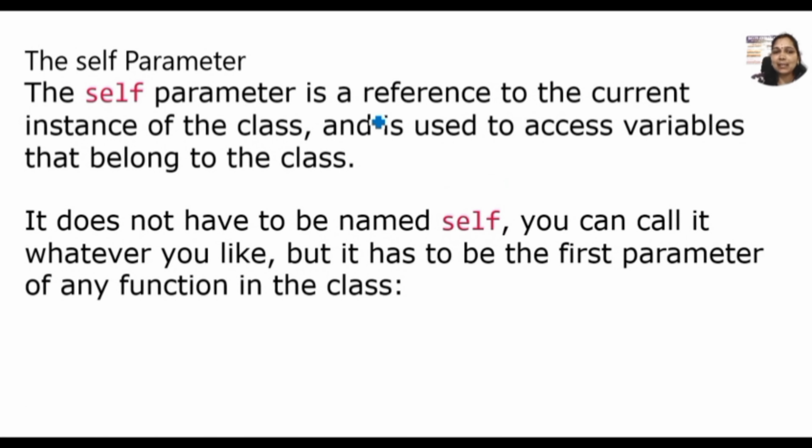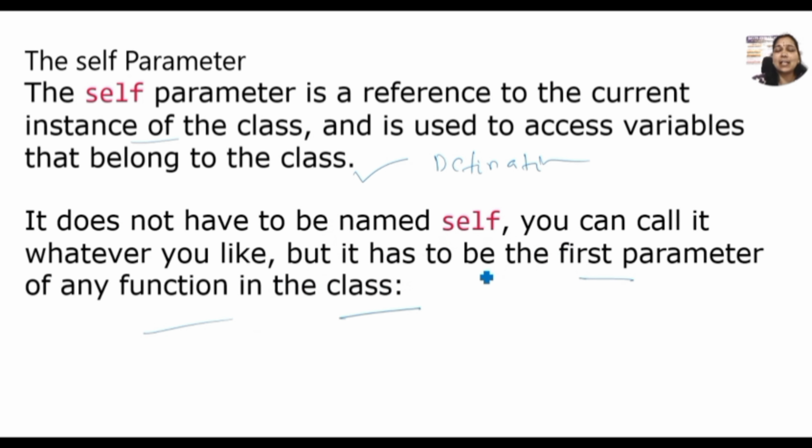Now, let us learn something more about the self parameter. Self is a parameter which is a reference to the current instance of the class, and it is used to access the variables which belong to the class. We can say this is the definition of the self parameter. Now the thing is, it doesn't have to be named self. You can call it whatever you like, but it has to be the first parameter of any function of the class.